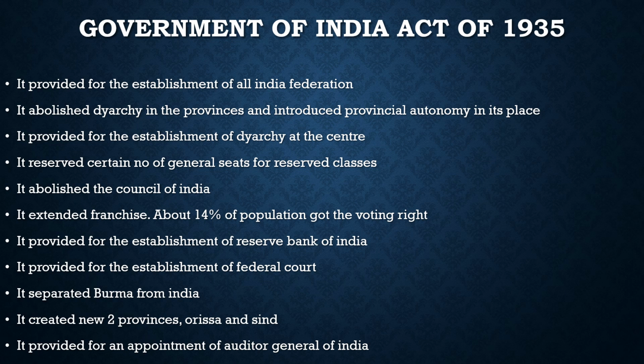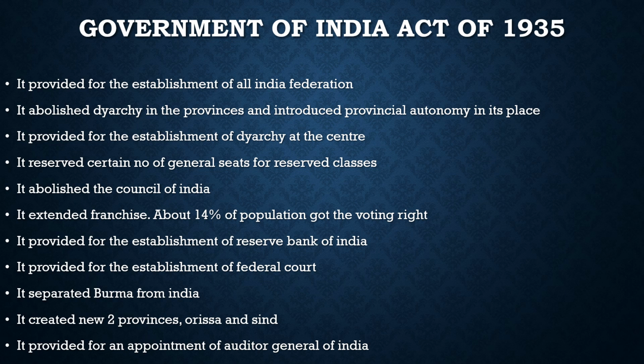the 7th Schedule. The federal list, for the center, contained 59 items. The provincial list, for provinces, as we have right now the state list, contained 36 items, and residuary powers were kept for the Viceroy. So it provided for the establishment of an All India Federation. Second, it abolished diarchy in the provinces and introduced provincial autonomy in its place.